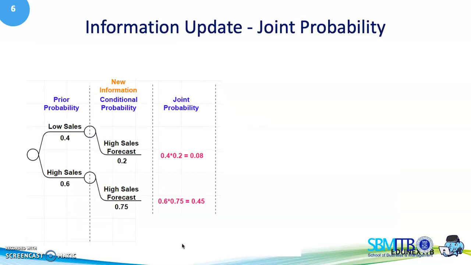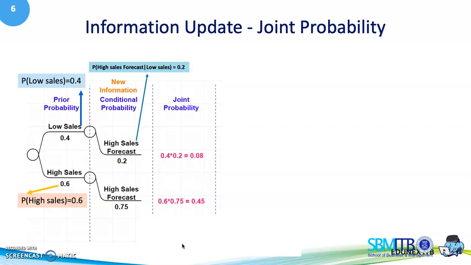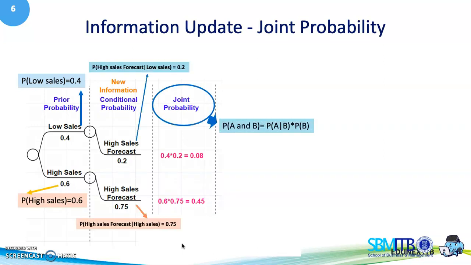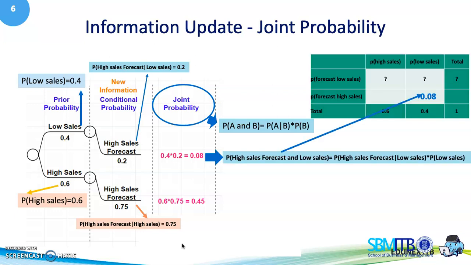In order to calculate the joint probability, using Bayes' theorem, the joint probability of A and B is equal to the probability of A given B multiplied by the probability of B. If we want to calculate the probability of high sales forecast and low sales, it is equal to the probability of high sales forecast given low sales multiplied by the probability of low sales.